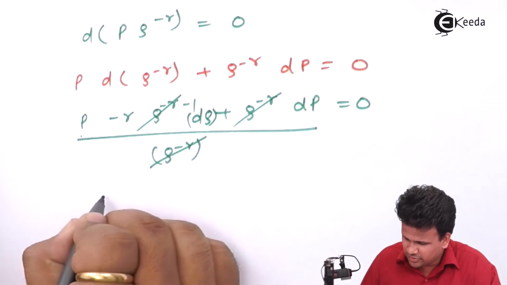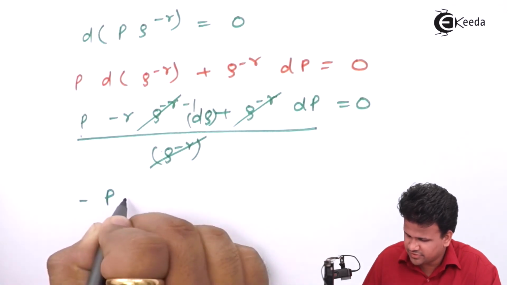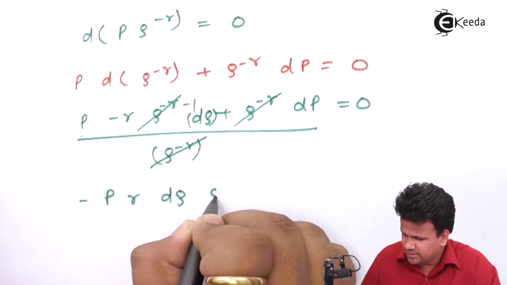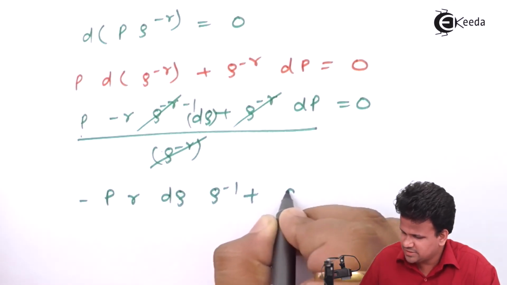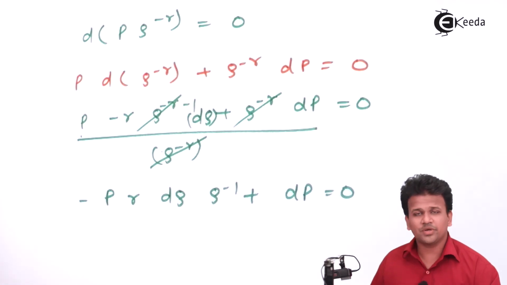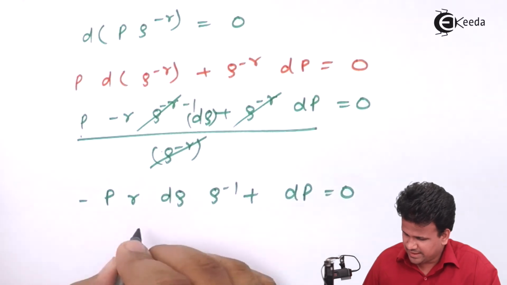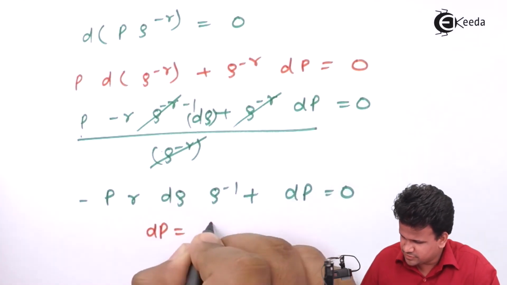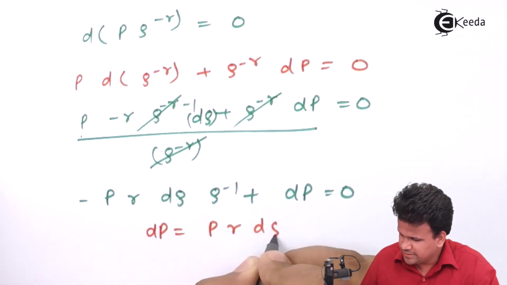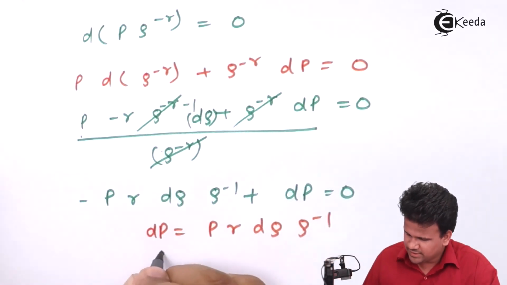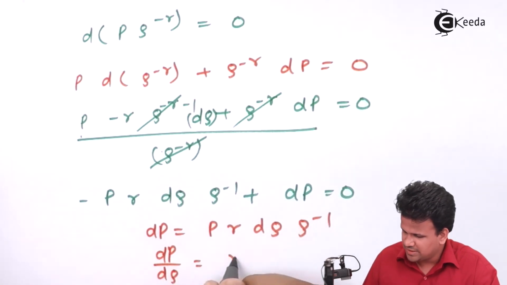Now what we have got is minus P gamma d rho into rho raised to minus 1 plus dP is equal to 0. Let us take this to the other side. So dP is equal to gamma P d rho into rho raised to minus 1. Hence dP by d rho will be equal to gamma P upon rho.